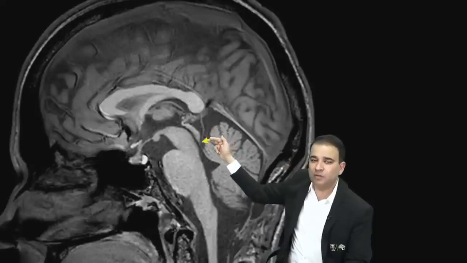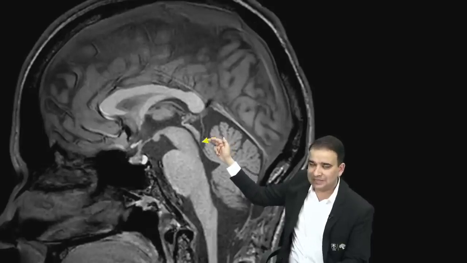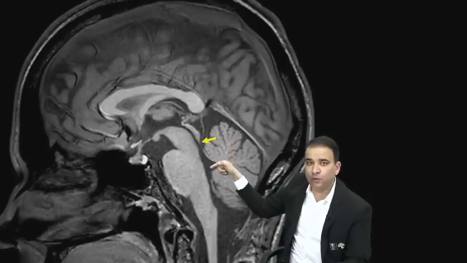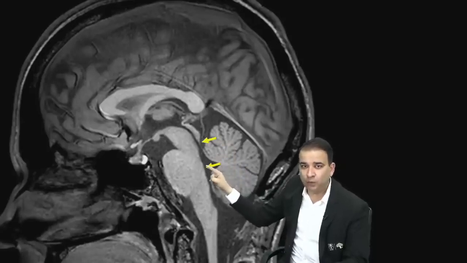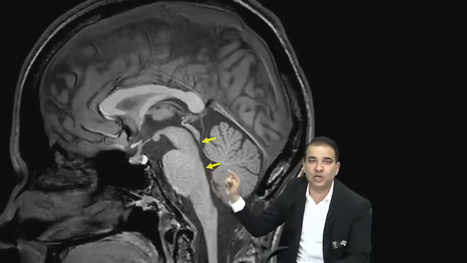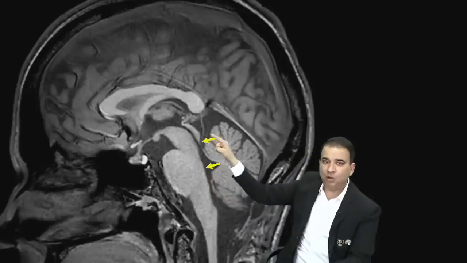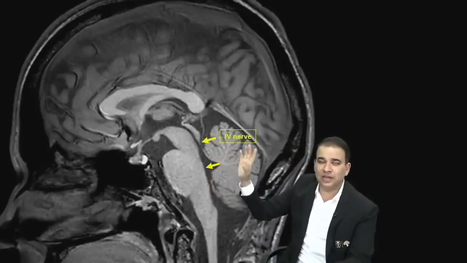The only nerve coming out from the dorsal aspect of the brainstem, that is the fourth nerve. But let's say if the arrow is placed inside here, in the floor of fourth ventricle, somewhere here. Now, in the floor of fourth ventricle, we expect to see the facial colliculus. So facial nerve is the answer in that case here. So if the arrow is there below the inferior colliculus, the nerve seen over there is a fourth nerve.